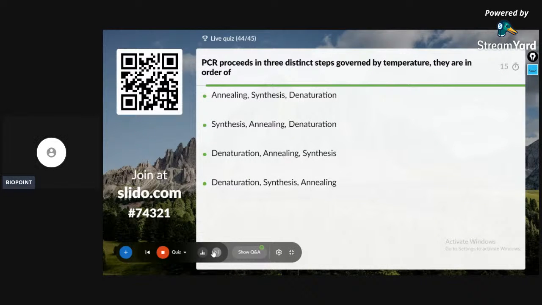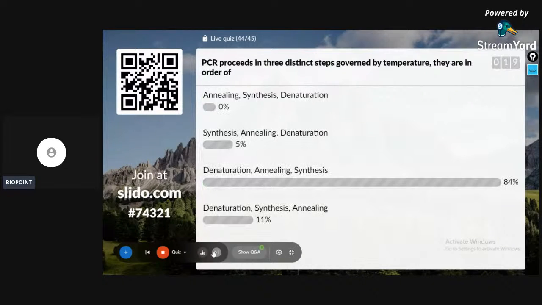PCR proceeds in 3 distinct steps governed by temperature. They are in the order: annealing, synthesis, denaturation; synthesis, annealing, denaturation; denaturation, annealing, synthesis; denaturation, synthesis, and annealing. 84% of the students gave the correct answer for the question. It is denaturation, annealing, and synthesis. You have the last and the final question of the most expected questions, Rank Booster 2.0 from biotechnology, on the screen.